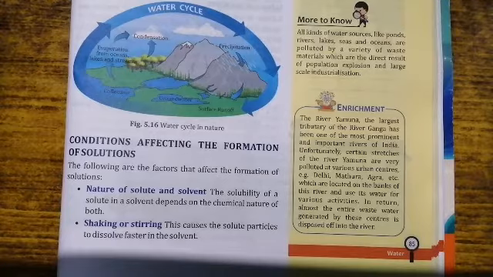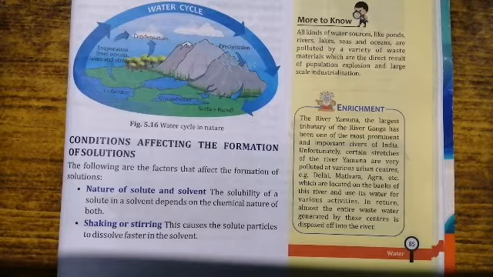For instance, let's take sugar. You drop, let's say, a teaspoonful of sugar in water. So sugar is the solute and the solvent is water. When you stir it, what happens? It turns into a sugar solution. So it depends on the nature of the solute and the solvent.